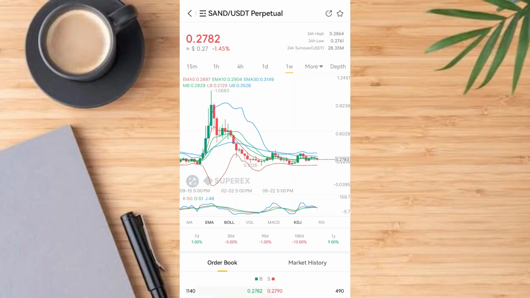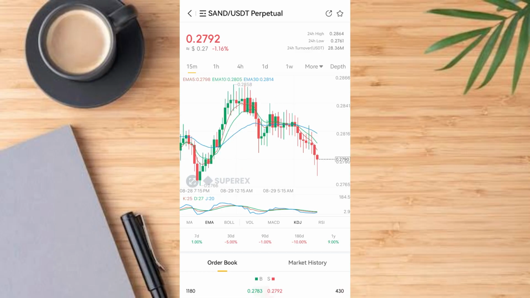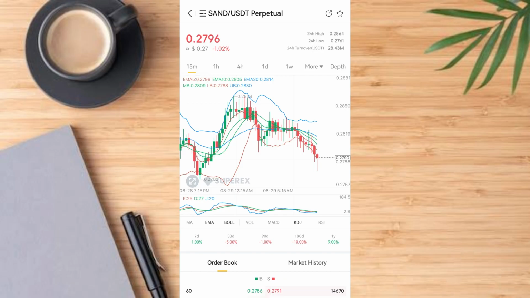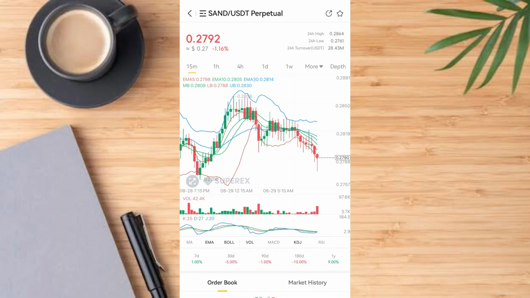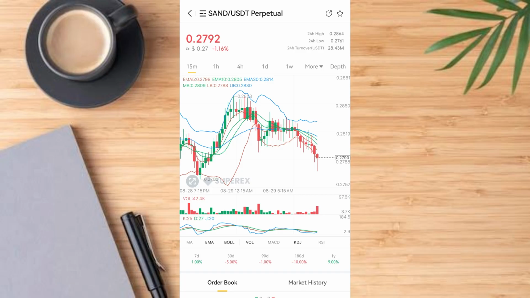Now you can use these, guys, to analyze the market very well, but I always encourage you to use other tools to analyze your market, like TradingView, before you go into trade. Then you have the option to use EMA. You can tap on EMA to have access to this. You can as well use BOLL tools. Then you can tap on volume to use. You see that these are what you can use, guys, to analyze the market very well on this platform. You can tap on MACD to use this. So these are what you can definitely use to analyze the market very well on this platform.